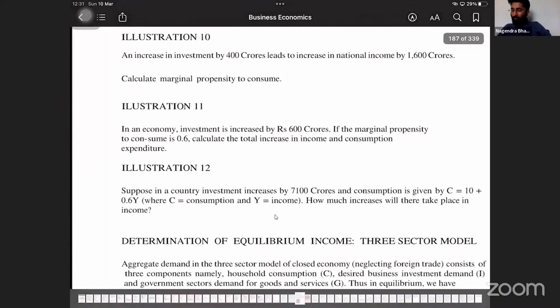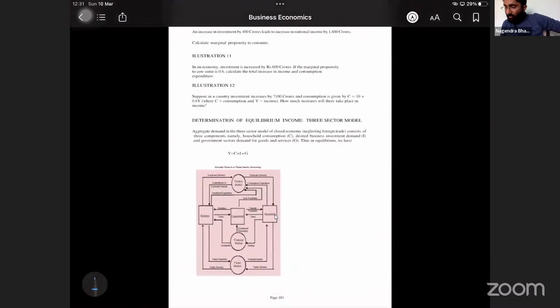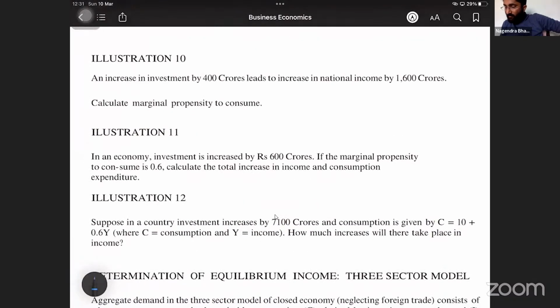Illustration number 10. An increase in investment by 400 crores leads to an increase in national income by 1600 crores. Calculate the marginal propensity to consume. Very easy one. How to calculate?